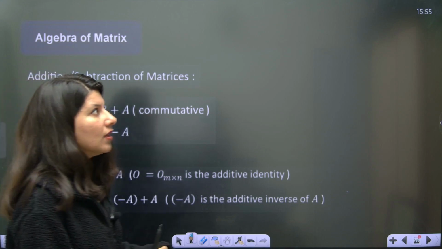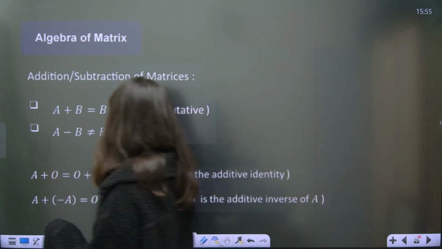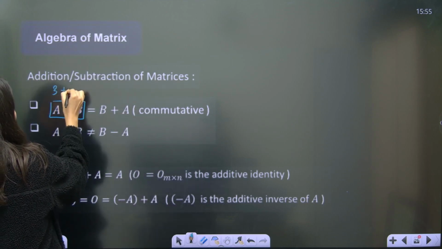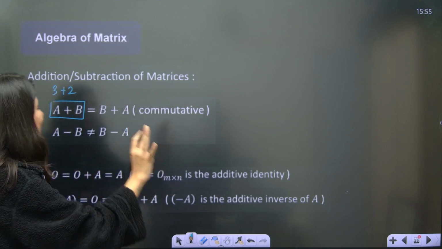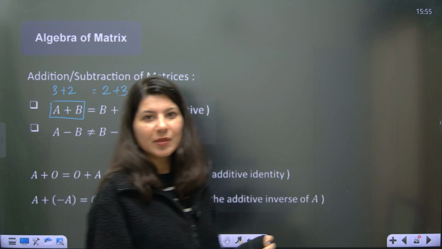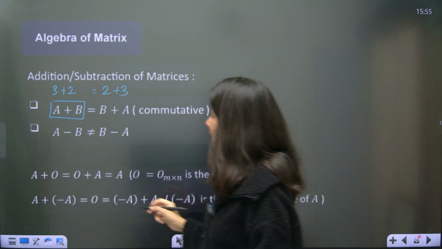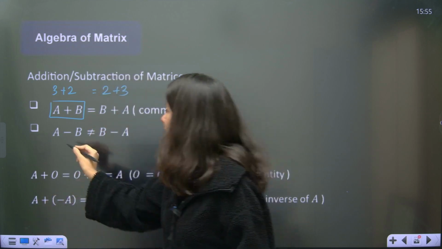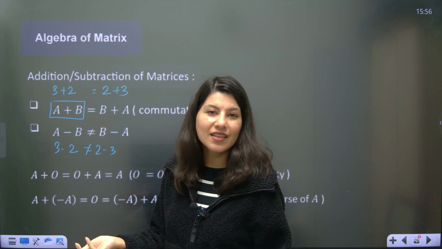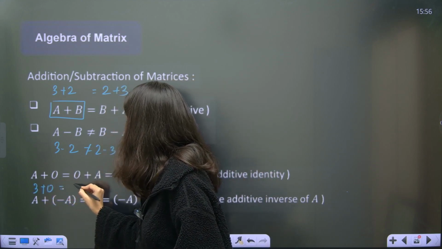Now, algebra of matrix. If you are given two matrices, A plus B is as simple as 3 plus 2, 2 plus 3, just like in your normal mathematics. So this is commutative. A plus B is B plus A. So matrices follow the commutative law. And then subtraction: we know 3 minus 2 is not equal to 2 minus 3. So again, A minus B and B minus A cannot be equal. Also, if you add anything to 3, you will get 3.